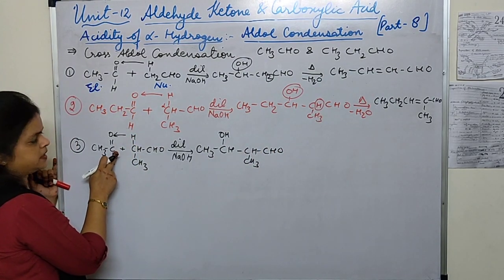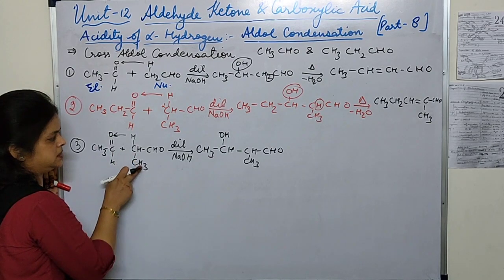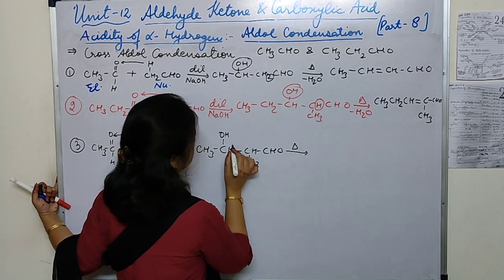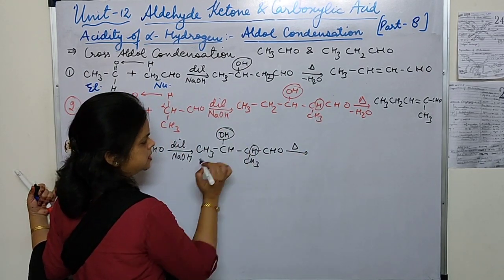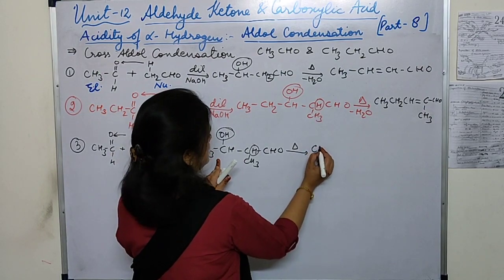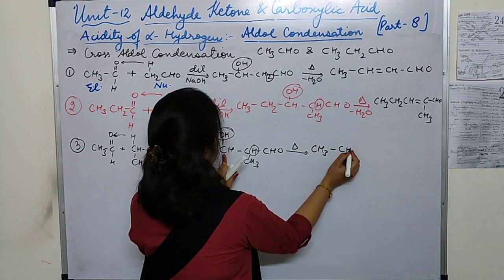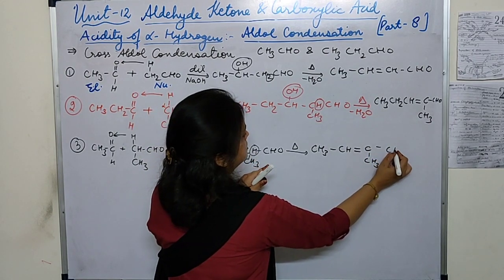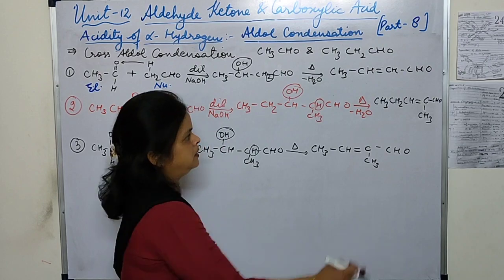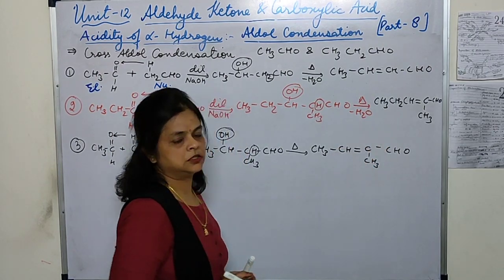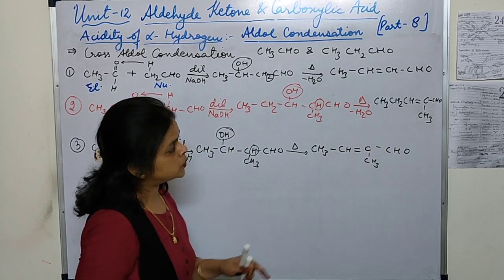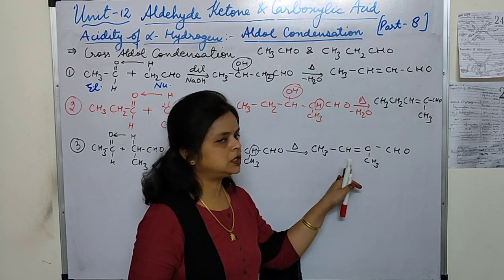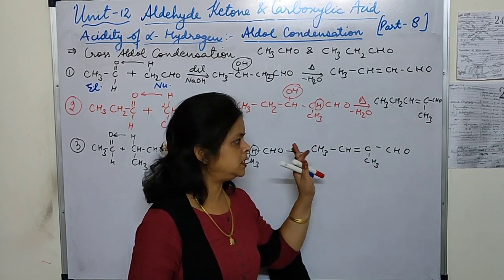See, the CH will get attached here. The CH, CH3 remains as it is and the CHO remains as it is. Now, on heating, this OH and this H will come out, and the structure is CH3, CH, double bond, C, CH3, CHO. You can find out the difference between the two structures. And students, you are asked to write the names and the structures of the aldol condensation product. So first draw the clear structure and then write the correct IUPAC names.